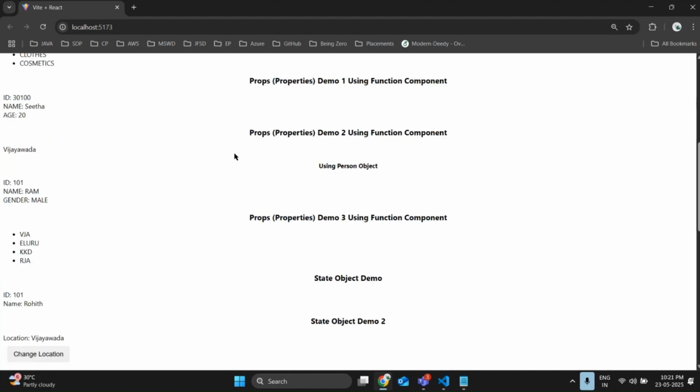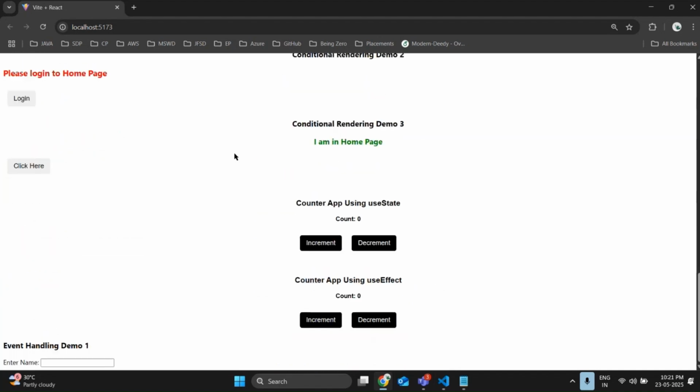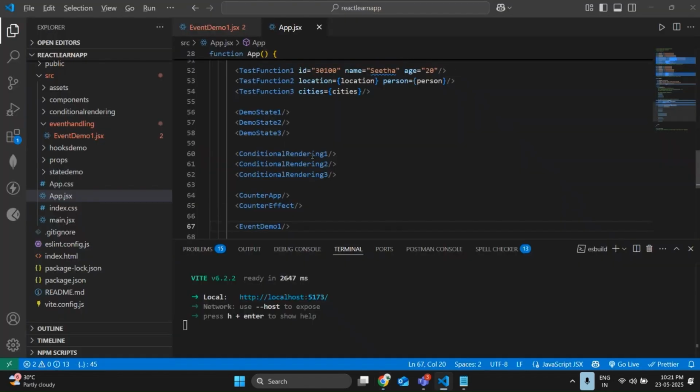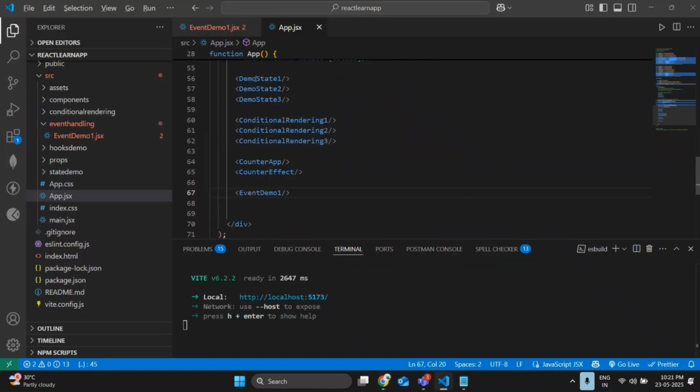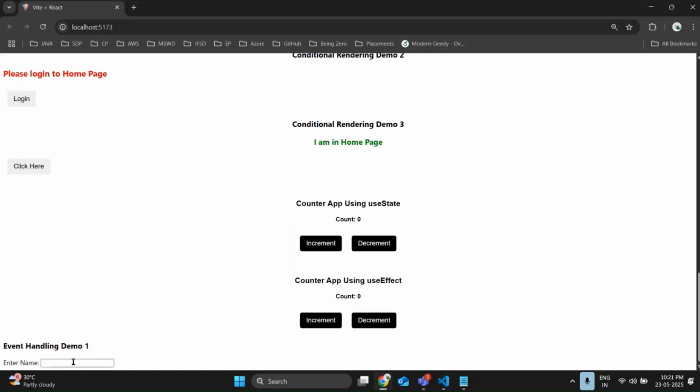See, all these are the concepts which I discussed in previous sessions. No issue. If you want to remove, just remove from app.jsx. Comment all these things, you won't receive them. Okay. No issue. So what is it asking me to enter? It is asking me to enter some names.